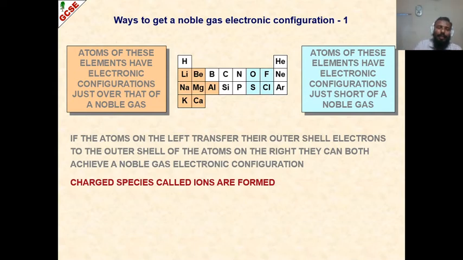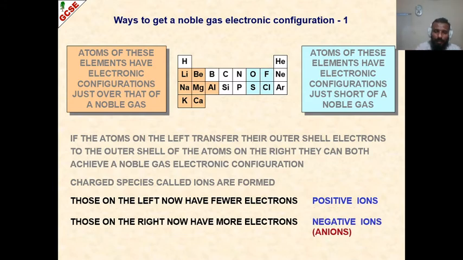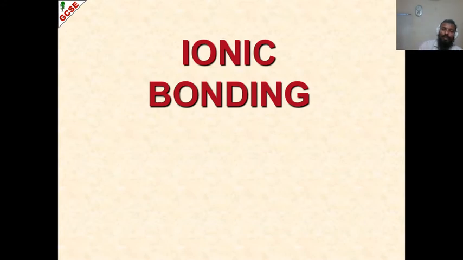Now upon gaining and losing, the atoms become ions. The one that loses electron becomes a positive ion, we call it a cation, and the one that gains electron becomes a negative ion, we call it an anion. Now being oppositely charged, since there is electrostatic force between them, they attract each other. So these ions, the positive and negative, are attracted towards each other to form a compound we call an ionic compound, and the linkage between them, which is the pure electrostatic linkage, we call ionic linkage or ionic bond. Is it okay? Great. So let's do it in depth.